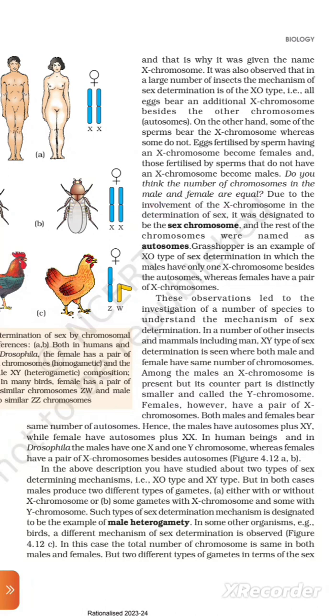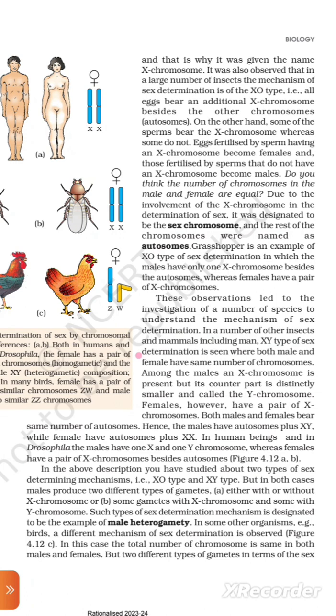It was designated to be the sex chromosome, and the rest of the chromosomes were named as autosomes. Grasshopper is an example of XO type of sex determination, in which the males have only one X chromosome beside the autosomes, whereas females have a pair of X chromosomes. These observations led to the investigation of a number of species and understanding the mechanism of sex determination in a number of other insects and mammals, including man.